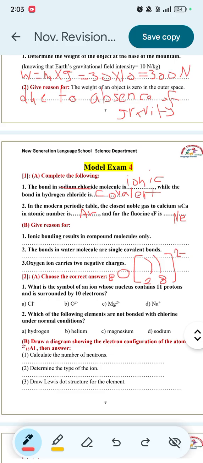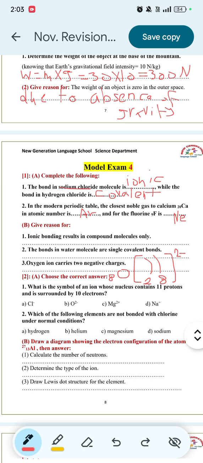C, magnesium Mg 12. The electron configuration of magnesium will be 2, 8, 2. So it tends to lose 2 electrons. So the number of protons will be 12, while the number of electrons will be 10. And this is the wrong answer.